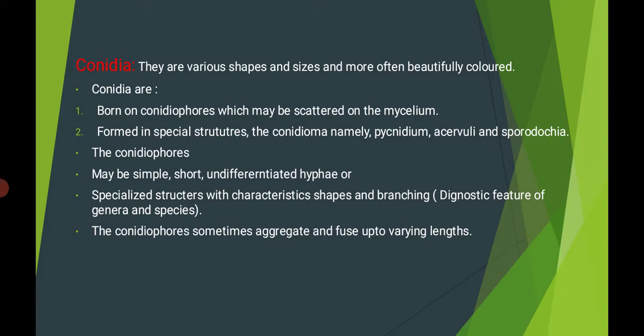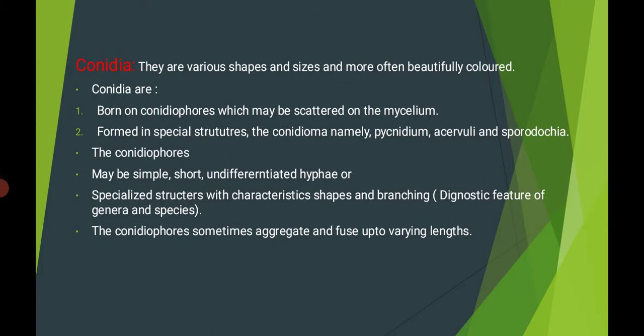The conidiospores may be simple, short, undifferentiated hyphae. Why are they undifferentiated? Because they cannot differentiate into septate and aseptate hyphae. Specialized structures with characteristic shapes and branching. Conidia have a specialized structure, some specialized characters and some specialized branching, based on diagnostic features of genera and species.